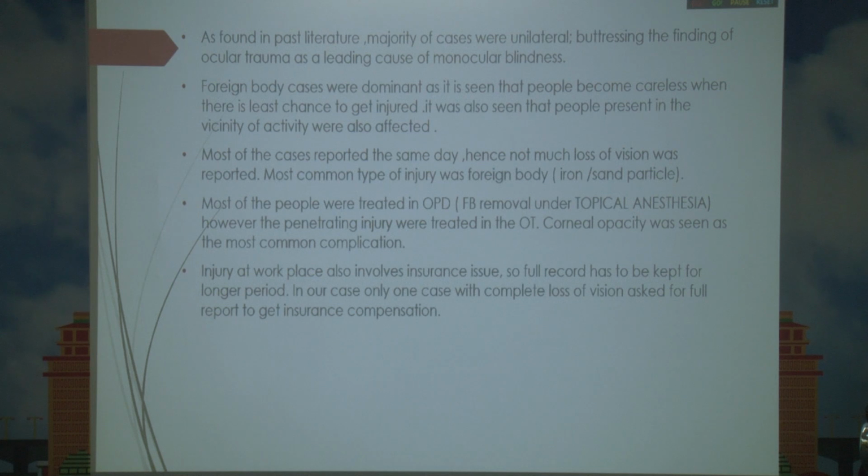Most common type of injury was foreign body. Most of the people were treated in the OPD. However, penetrating injury was treated in OT. Corneal opacity was seen as the most common complication. Injury at workplace also involves insurance issues, so a full record has to be kept for a longer period. In our case, only one case with complete loss of vision asked for a full report to get insurance compensation.